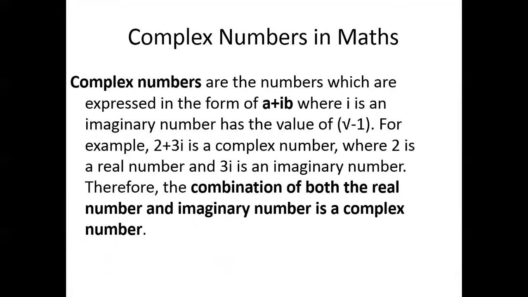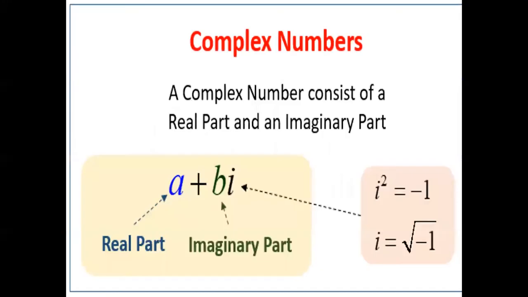First of all, we have to know what is the complex number in maths. Complex numbers are the numbers which are expressed in the form of a plus ib, where i is an imaginary number that has the value root over -1. So guys, I told you i is very much important in complex number. What is i? i is the imaginary number whose value is root over -1. For example, 2 plus 3i is a complex number where 2 is a real number and 3i is an imaginary number.